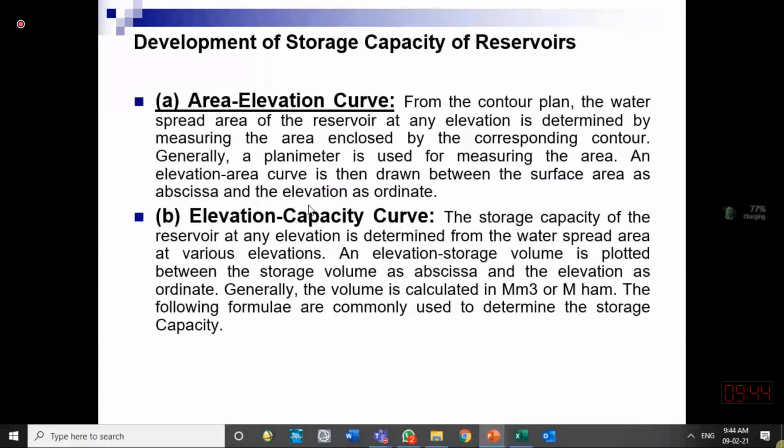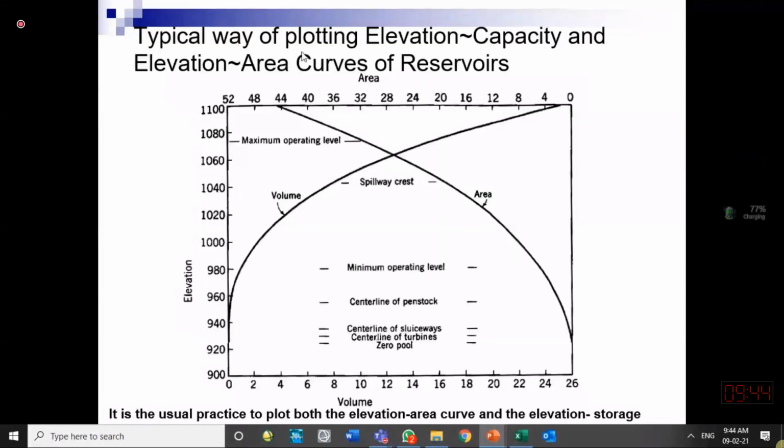Reservoir storage and reservoir elevation are related with each other. We call them reservoir elevation capacity curve. Elevation is drawn on the vertical axis and capacity or the volume is drawn on the horizontal axis. Usually we get a curve like this.